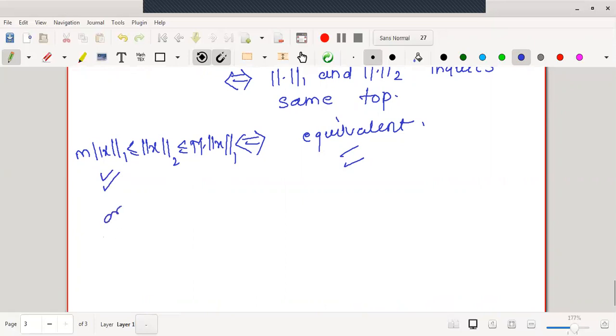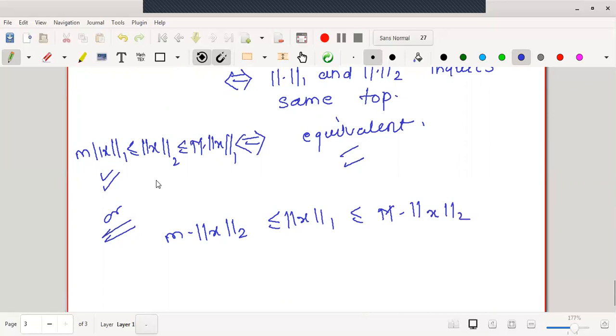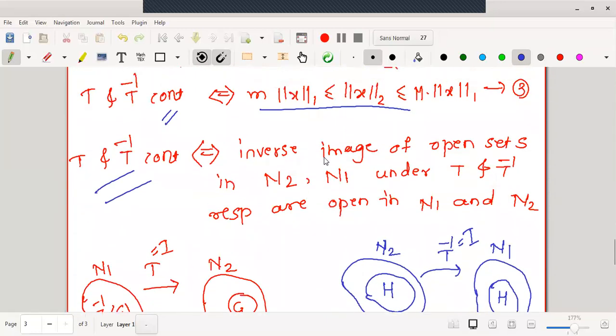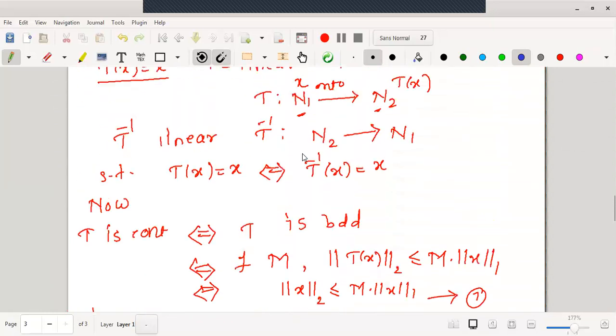Or in the reverse way, we can write this inequality in a different form. That is, m norm 2 of X less than or equal to norm 1 of X less than or equal to M into norm 2 of X. One can use any one of the conditions for saying that the two norms are equivalent. I hope this theorem was understood very neatly.